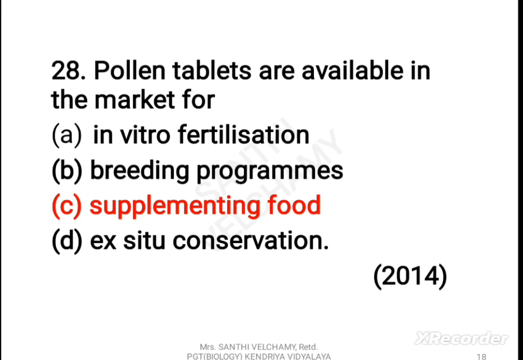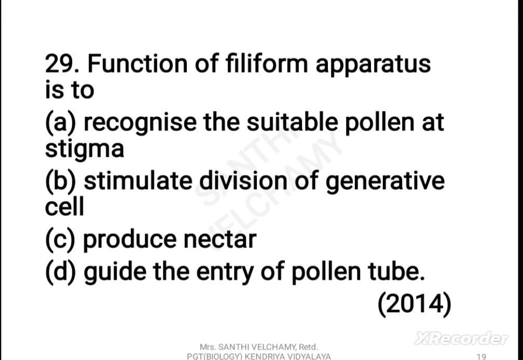Now let us go to the next question. Function of filiform apparatus is to: A. Recognize the suitable pollen at stigma, B. Stimulate division of generative cell, C. Produce nectar, D. Guide the entry of pollen tube. The correct answer is D, guide the entry of pollen tube.